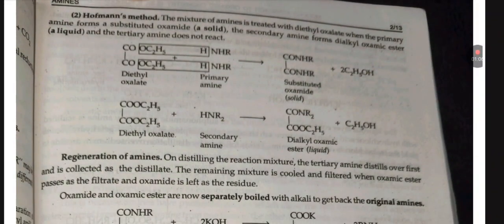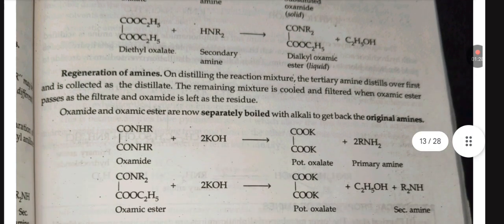Second, Hofmann's method. The mixture of amines is treated with diethyl oxalate, where the primary amine forms a substituted oxamide. The secondary amine forms a dialkyl oxamic ester and the tertiary amine does not react. Regeneration of amines. On distilling the reaction mixture, the tertiary amine distills over first and is collected as distillate.